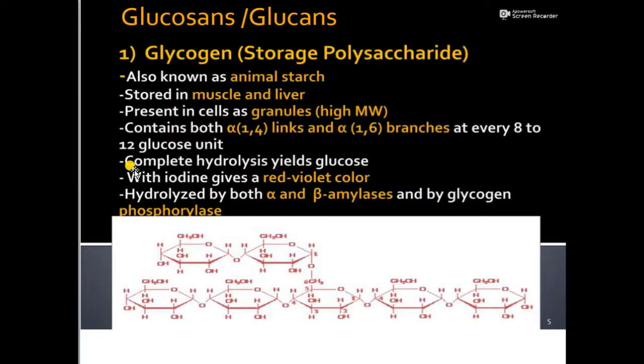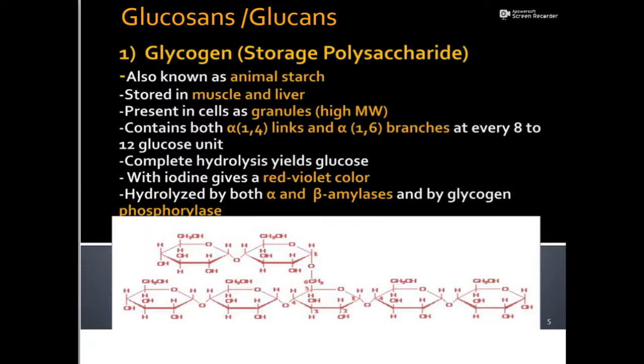The glucose moieties are linked to each other by alpha 1,4 linkages, and when branching comes, the branch point is linked by an alpha 1,6 linkage. On hydrolysis, you get sugar, which on reaction with iodine gives a red-violet color. Glycogen can be broken down by both alpha and beta amylases, and also by glycogen phosphorylases.